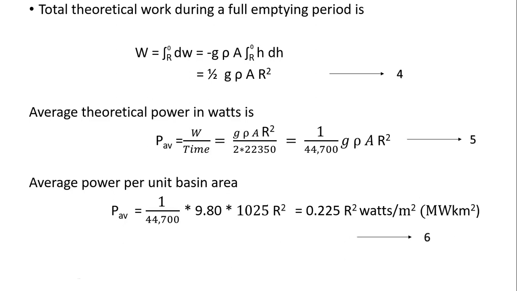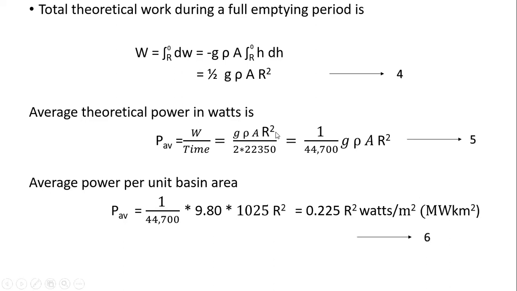So the power is work done by time, W by 2 into this time, since we have two cycles here, 2 into 22,350. Sorry, here we are taking only one cycle, not two cycles. After that we will calculate the overall power for two cycles, that means in a day.